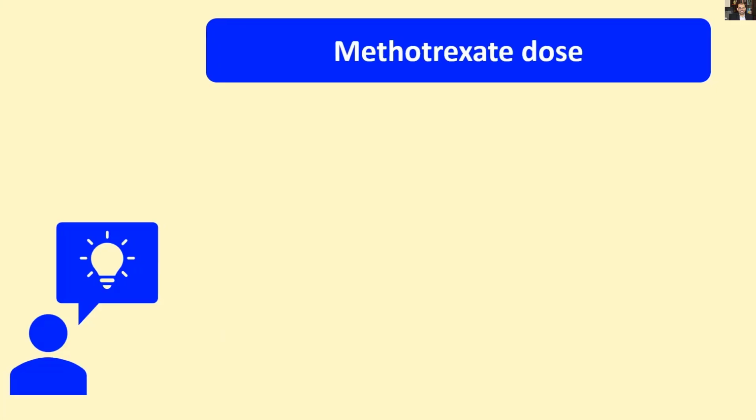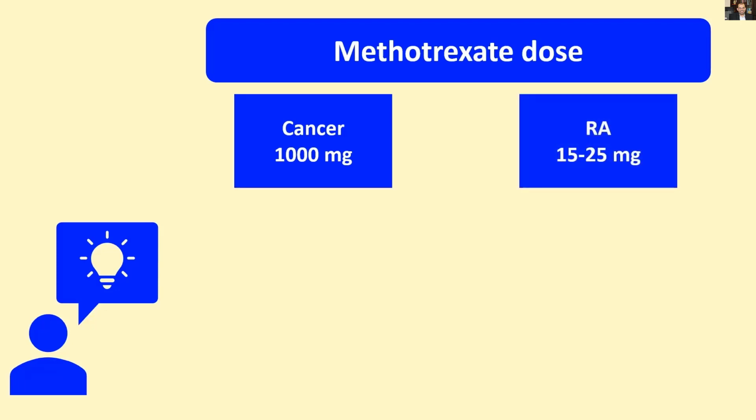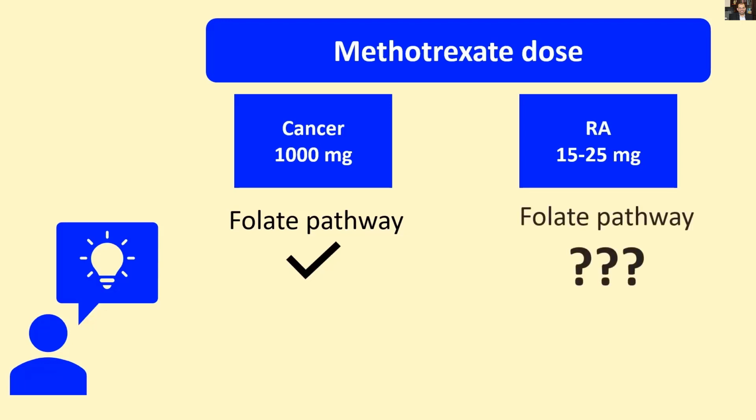It is worth noting that the dose of methotrexate used in treatment of cancer is around 1000 milligrams, which is much higher than the dose of methotrexate used in treatment of rheumatoid arthritis, which is around 25 milligrams. It is widely believed that the folate pathways mediate the anti-cancer effect of methotrexate. But at such low concentrations of methotrexate, it is believed that folate is not a major pathway involved in mediating its anti-rheumatoid action.